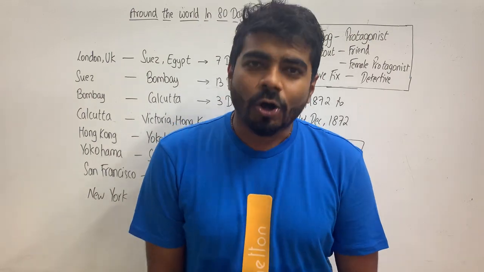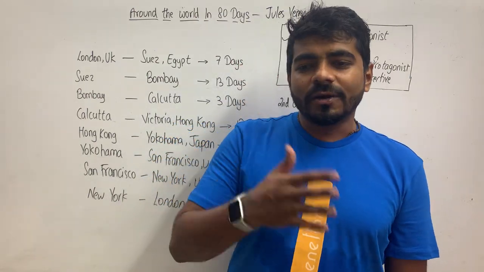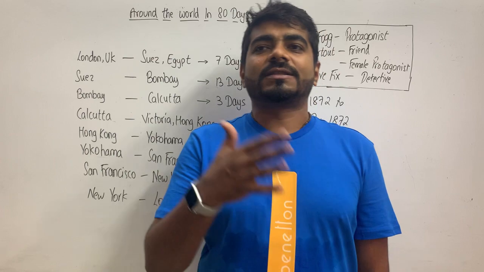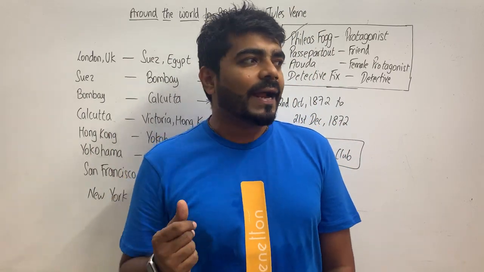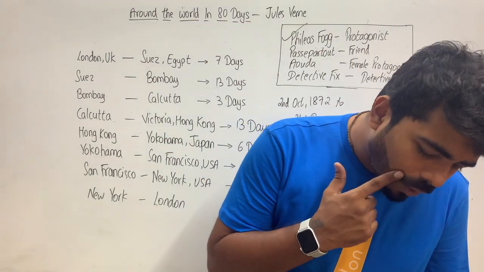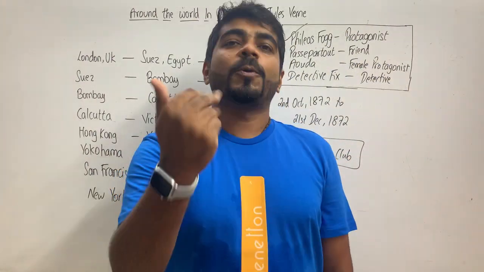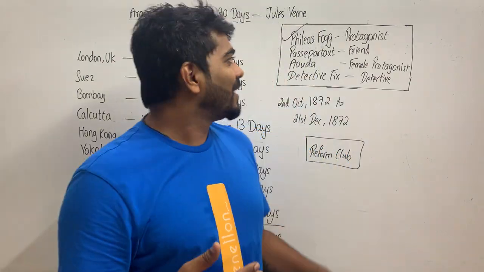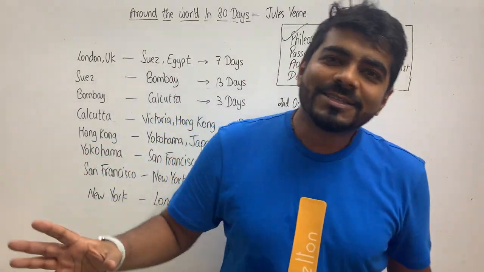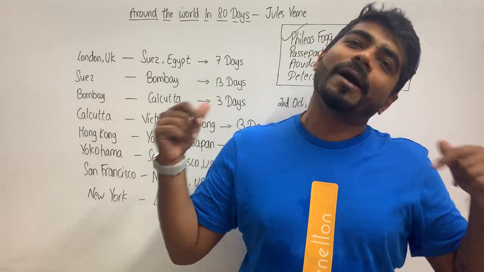So when this conversation was going on, one talk led to another, one thing led to another, and then suddenly it just got decided that now it is possible to go around the world in 80 days. I will do it. The hero, Phileas Fogg, suddenly जोश में आ गया और बाद में उसने बोला हाँ मैं करता हूँ, चलो.